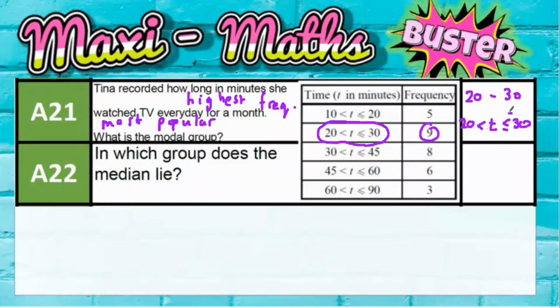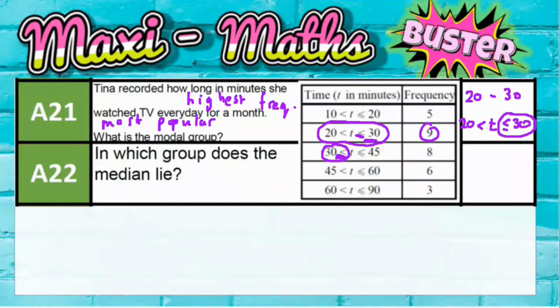The reason why this one has got less than or equal to, but then on the next group it's just got bigger than 30, is because if you put a line under that one, that would create a problem, because then which group would you record 30 in? So that's why this group includes 30 with the line. This group does not include 30 because the line's not there. So 30 would in fact go in this second group.